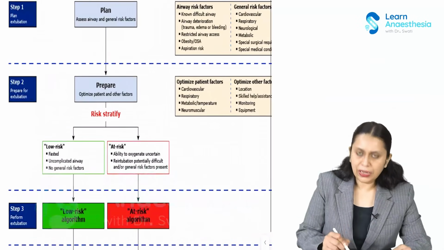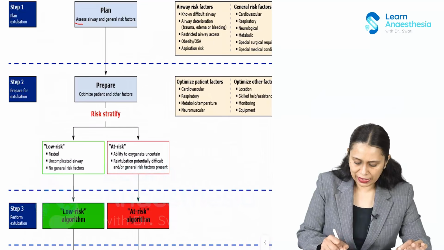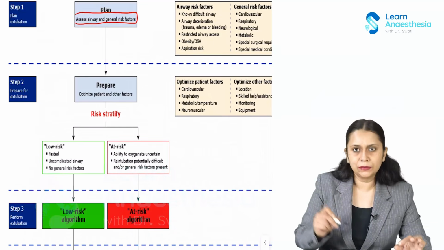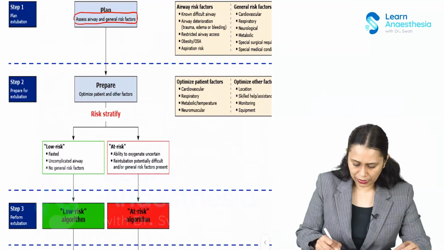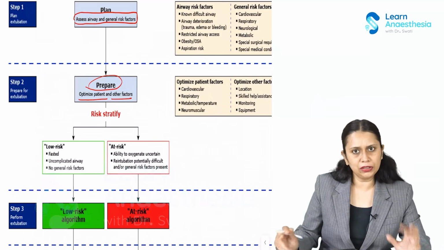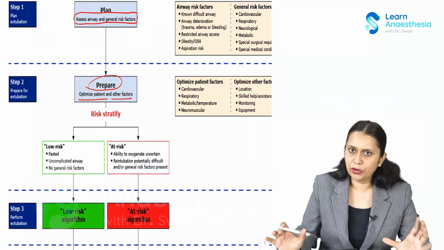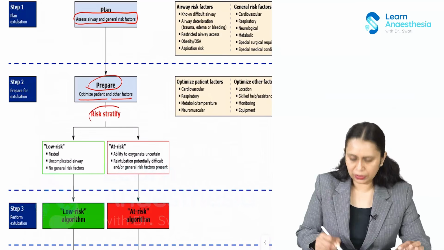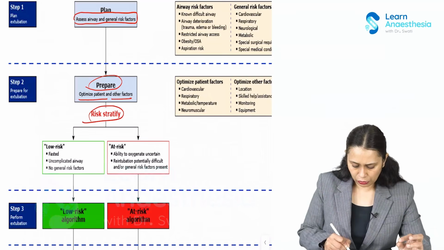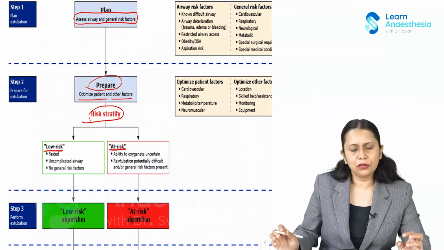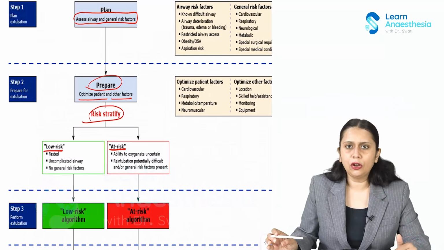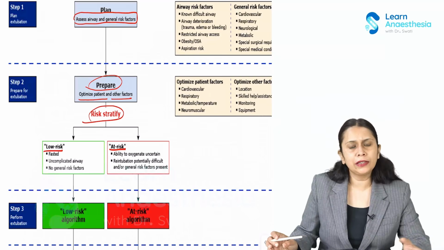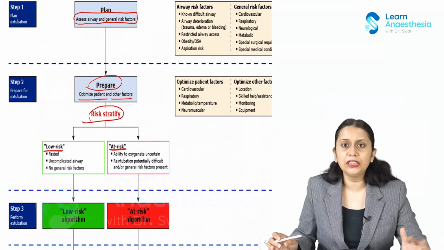First is we have to plan, assess the airway and the general risk factors. Then prepare, that is, optimize the patient and other factors, whatever factors you can optimize. Then risk stratification, then we have to assess the risk. Low risk, at risk. So at risk means there is a possibility they may not tolerate extubation, or there is difficulty in reintubation.